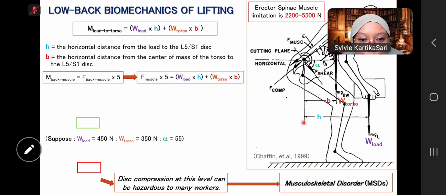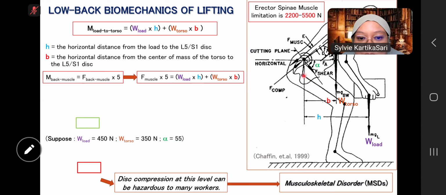You can pull the line here and here. So this is the H. And then from the torso, we can pull the line here, and this is the distance P, the horizontal distance from the center of mass of the torso to the L5 and S1 disk.